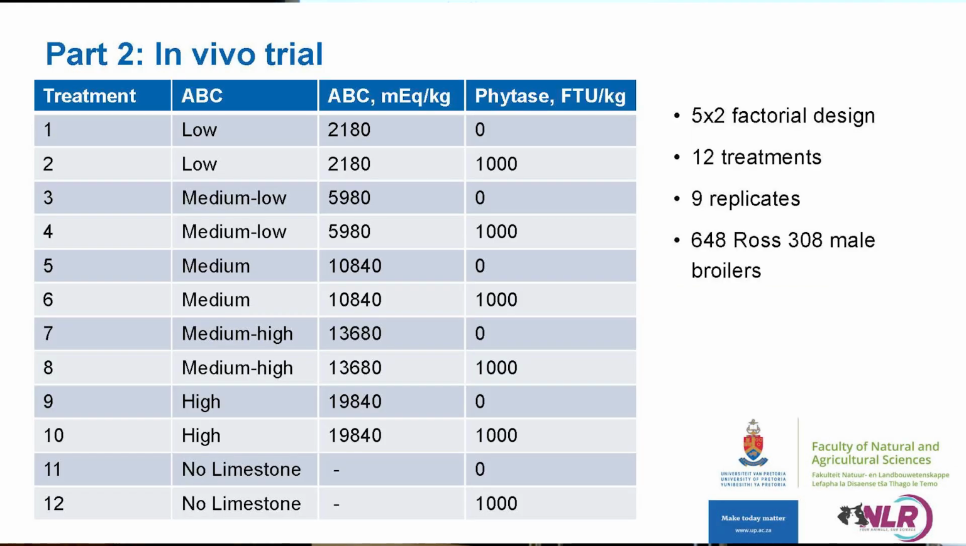For the in vivo part, this trial utilized a 5x2 factorial design, utilizing 5 different limestones of different acid binding capacity values, as well as in the presence and in the absence of phytase. So that brings us to 10. An additional 2 treatments were then included that contained no limestone, both with and without phytase, to bring us to a total of 12 treatments, each of which had 9 replicates, and were done using Ross 308 male broilers.